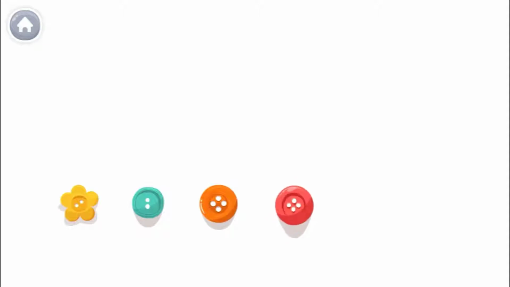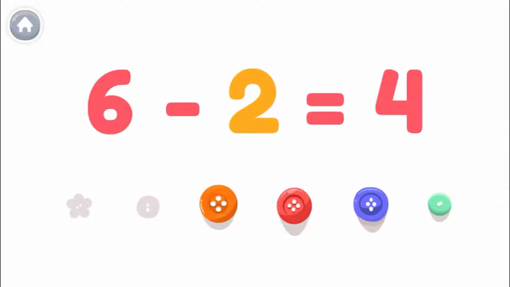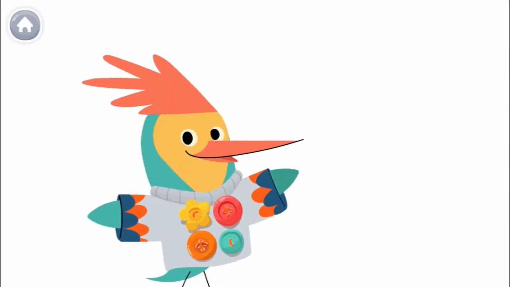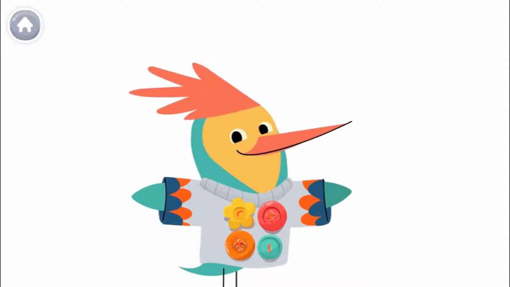Subtraction time with me! Heck! I have 6 buttons, but I only want 4. How many should I take away? 1, 2. If I take away 2 from 6, I have 4 buttons. Just what I need to make my sweater! Super job!